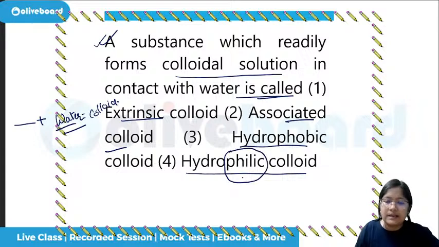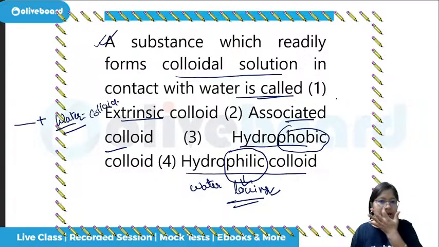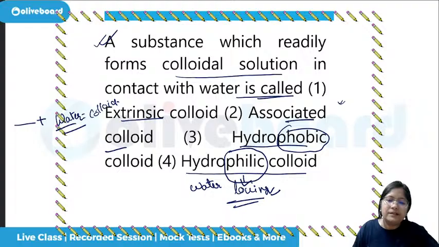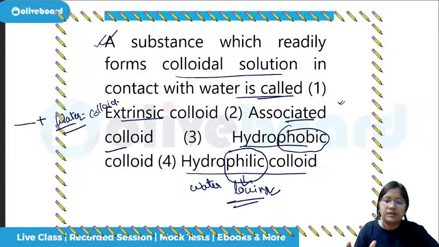Philic means loving something. Hydro means water. So if it is water loving, that means it is hydrophilic. If it fears water, phobia. Phobia is when somebody is fearing something. So if it is phobic, that means it is fearing. Okay, it will not combine.